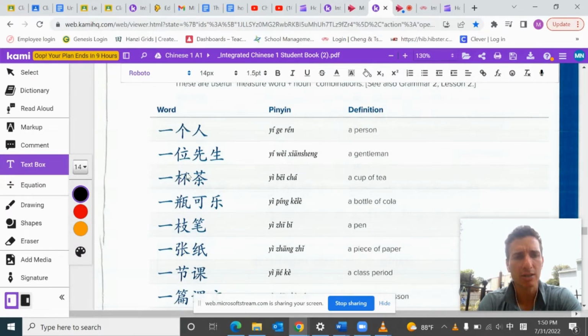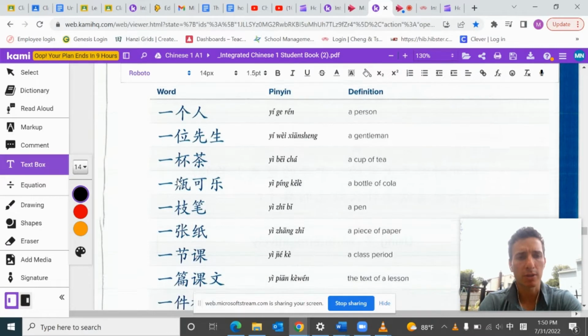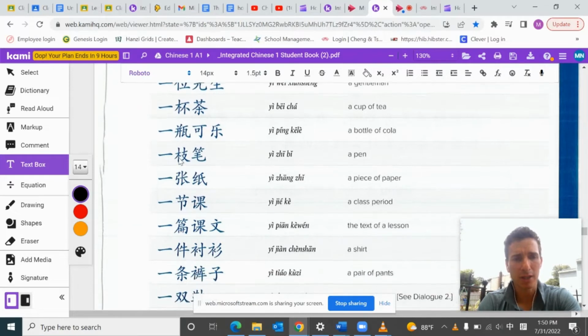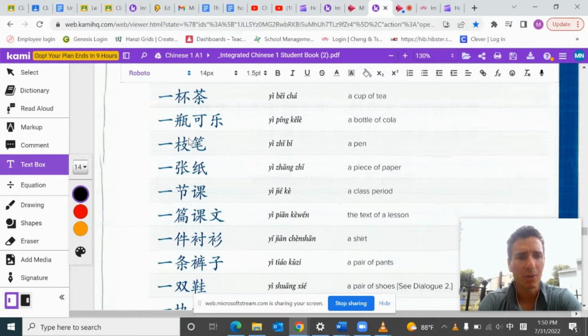Okay, 一杯茶. So 1 cup, and this has a tree radical here. So maybe a cup was made out of bamboo or cut out of wood somehow. 一瓶可乐, so 1 bottle of Coke. And this radical on the right, it refers to like earthenware. So maybe a bottle was made out of earthenware way back when. They still use some of that in China nowadays. So 一支笔, 支 also has the radical for wood, so it was probably made out of bamboo or another type of wood. 笔, well, that's not the measure word. So I'll just go over the measure word.